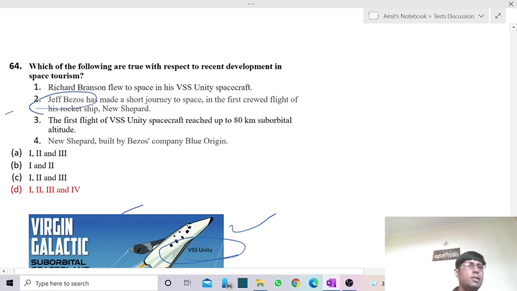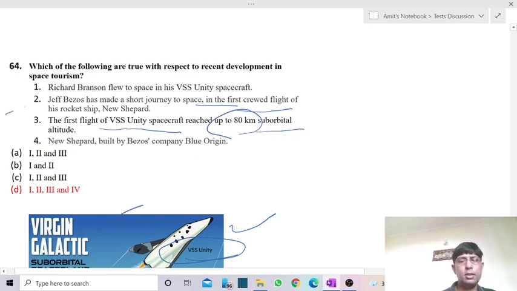Second one is Jeff Bezos has made a short journey to space. Recently we have seen that this person has made a journey to space in the first crewed flight of his rocket ship known as New Shepard. Third one is the first flight of VSS spacecraft reached up to 80-kilometer suborbital altitude.